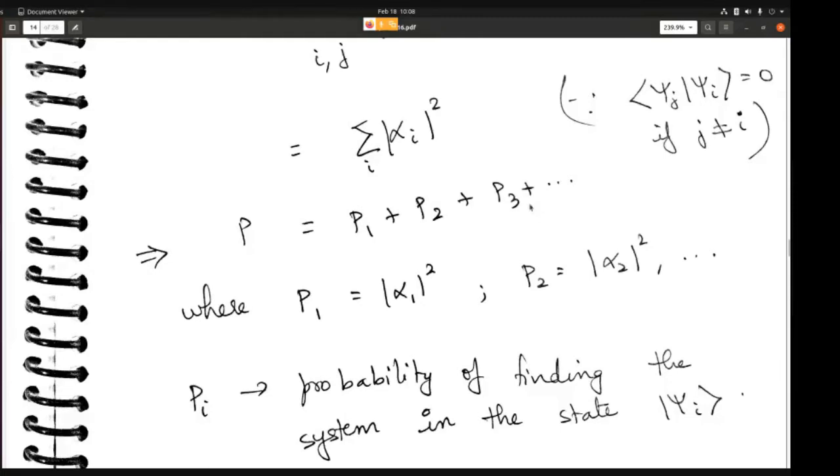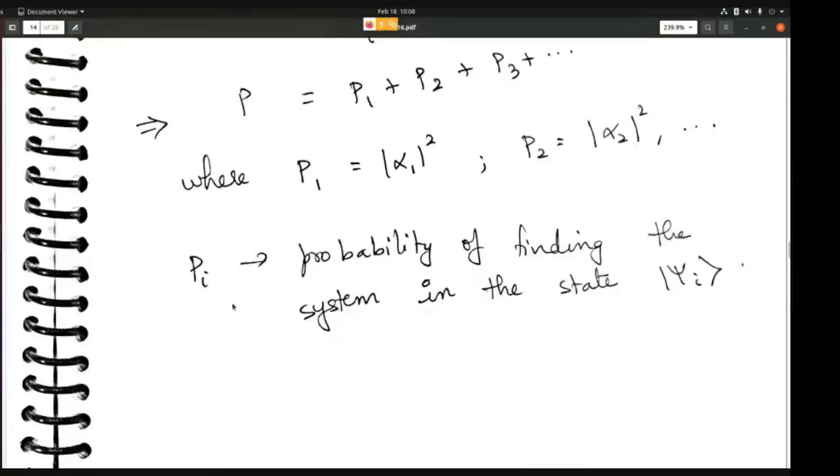So the pi is nothing but your probability of finding the system in the state psi i. So that is what pi means. So pi is the probability of finding the system in the state psi i, because the system is made up of the superposition of all of these psi i's. So the probability of finding the system in one of those psi i's is pi.